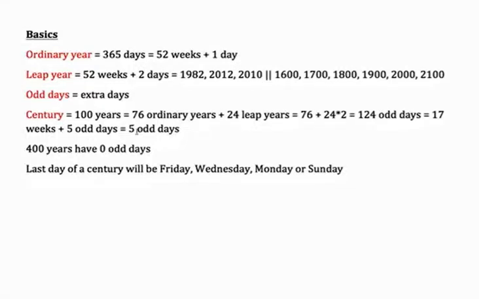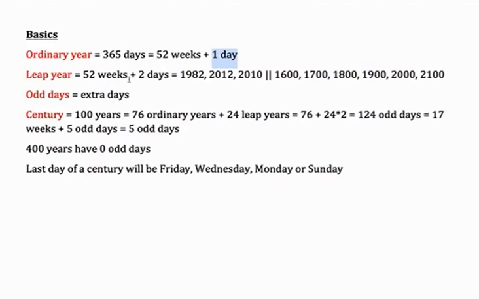Basic terms which come in handy. What is an ordinary year? An ordinary year is your normal year which has 365 days. 365 days essentially means 52 weeks and one more day, because 52 weeks will be 364 days. So there is one extra day.